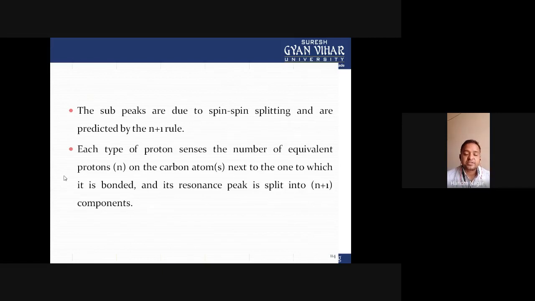Suppose two protons are present in the neighborhood position. Then either these two protons are spinning in the clockwise direction, or both may be spinning in the anti-clockwise direction, or the first proton may be spinning in the clockwise direction while the second is spinning in the anti-clockwise direction.